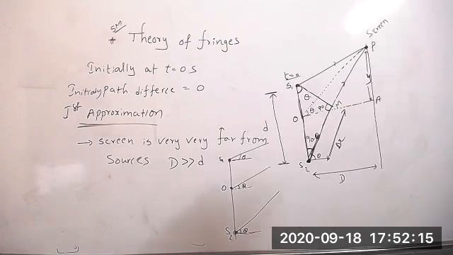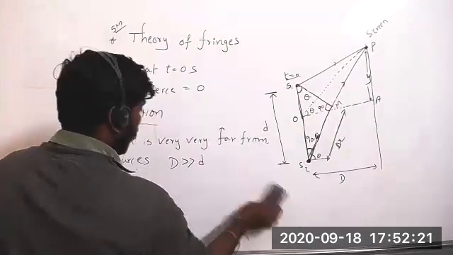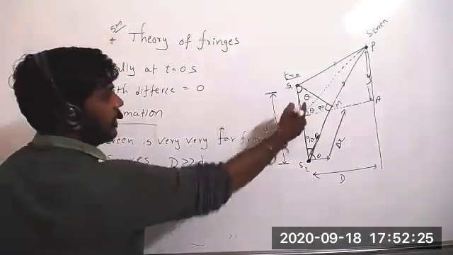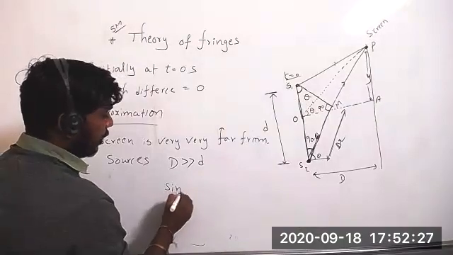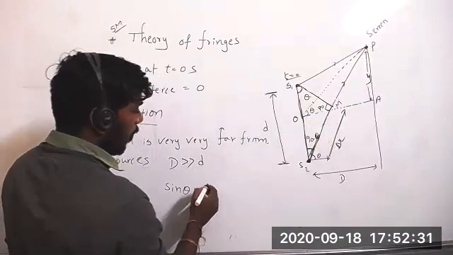Yes, sir. Now see second approximation. If we know the theta from the first approximation, can we calculate sine theta from it? Sine theta equal to opposite side, how much?